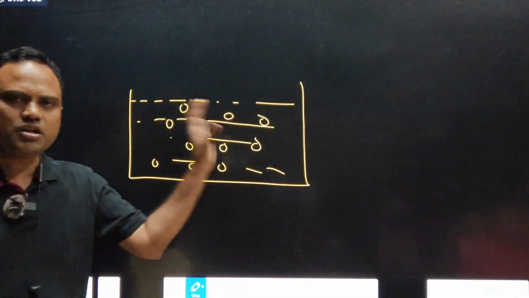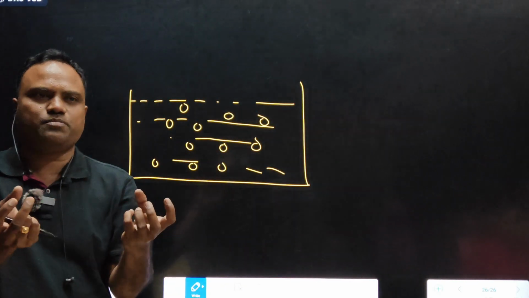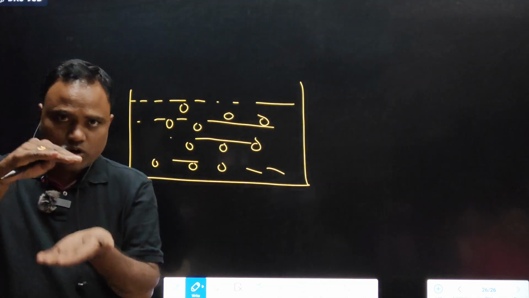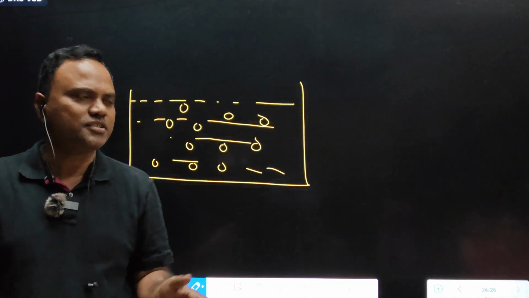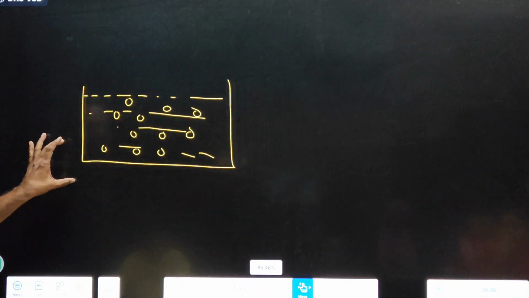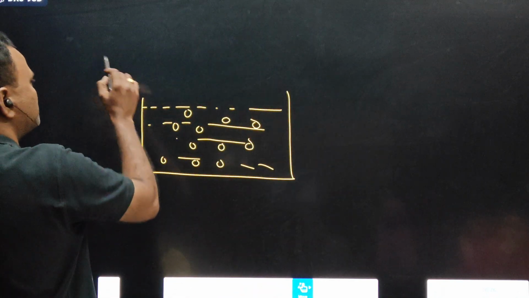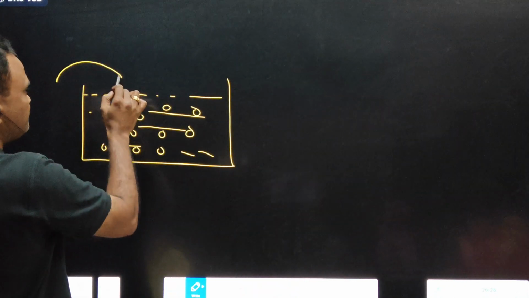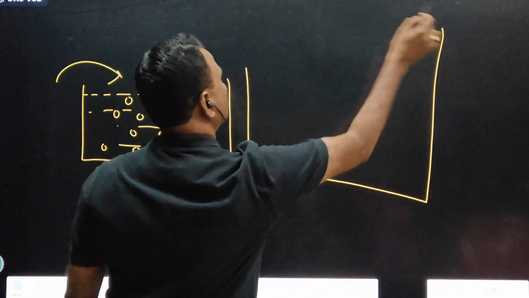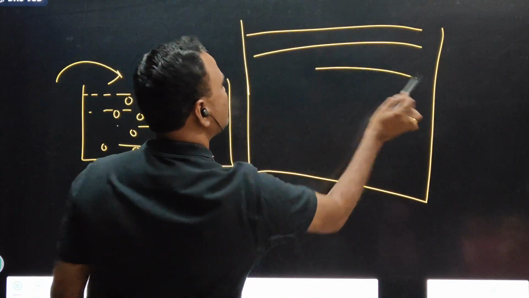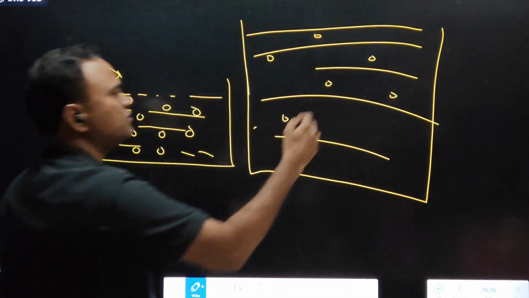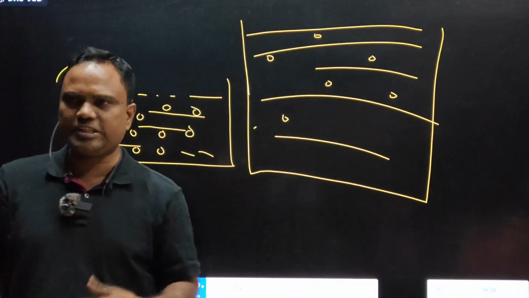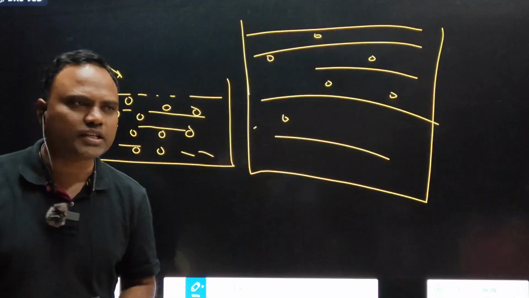Before addition of water, less water is present, volume is less, so free movement is less. When you add more water, what happens to the volume? Volume increases. Then the distance between ions increases, free space increases, so movement also increases.